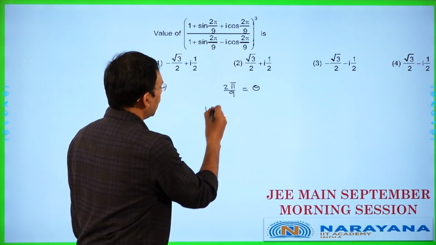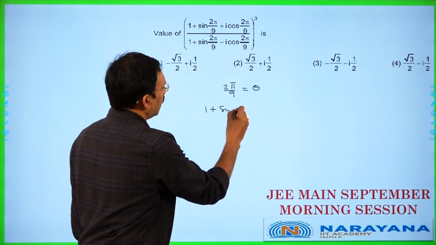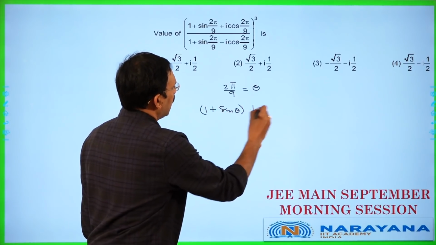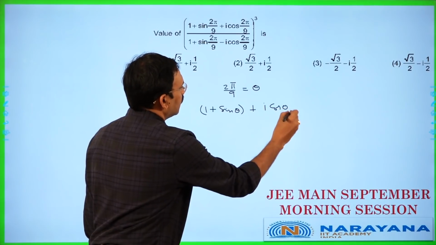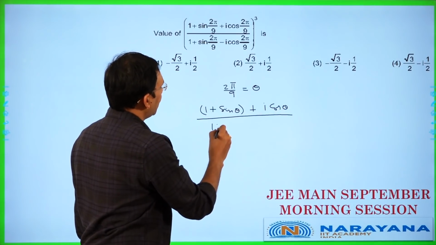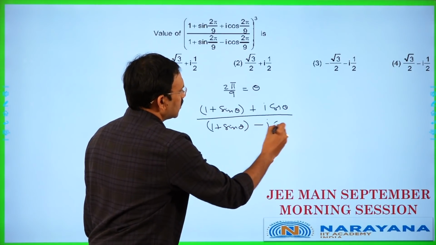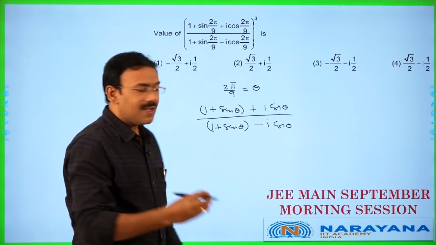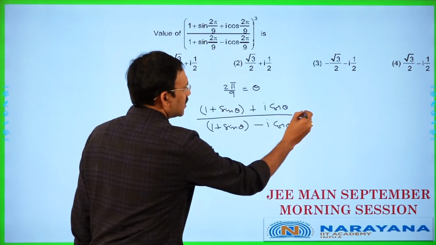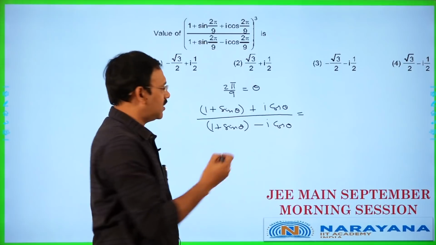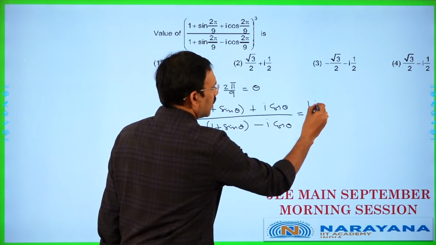So, this is (1 plus sin theta plus i cos theta) by (1 plus sin theta minus i cos theta). The cube is there, so first let us consider this.